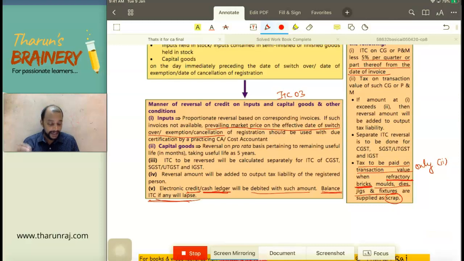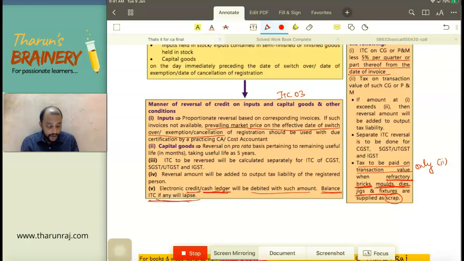Then, refractory bricks are bricks which are used for the purpose of construction of ovens in a factory. Refractory bricks, molds and dies, jigs and fixtures. These three: refractory bricks, molds and dies. Molds and dies are used to bring the required shape. If you need to bring a product into a required shape, we use molds and dies. Then jigs and fixtures, to hold the materials, we use jigs and fixtures.